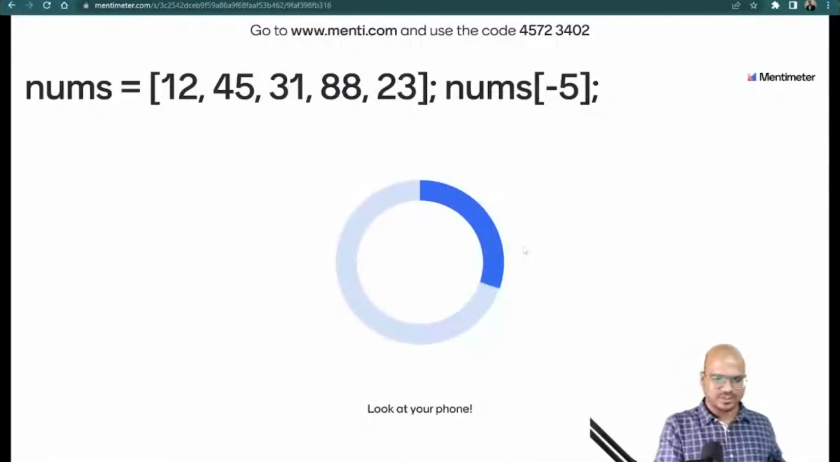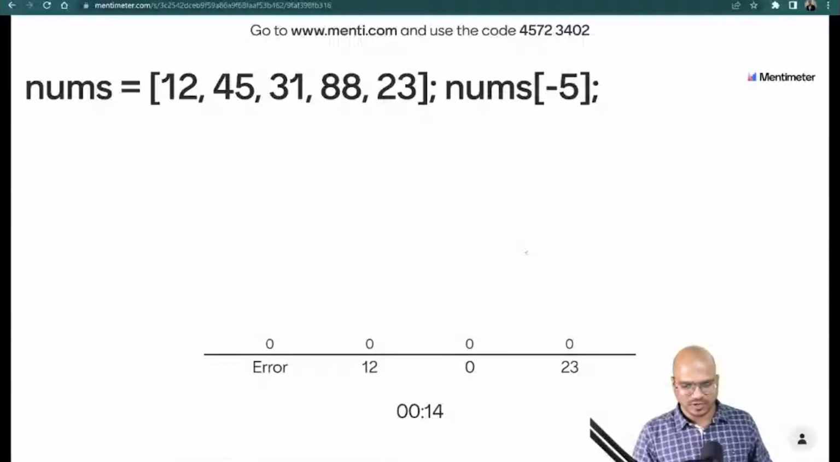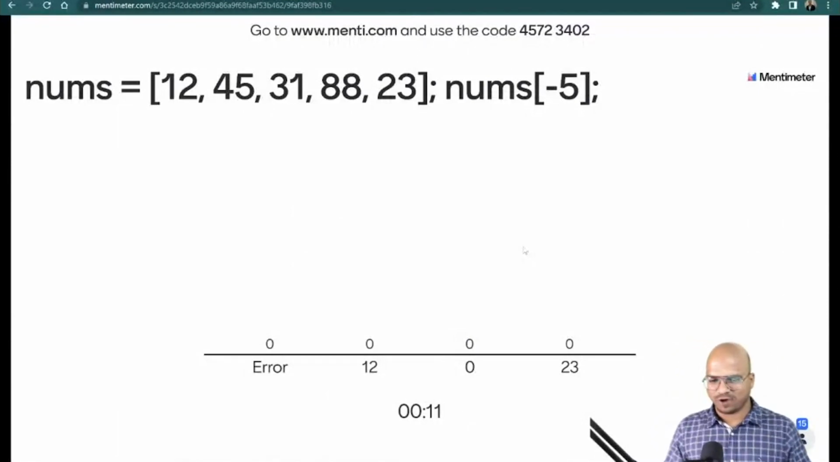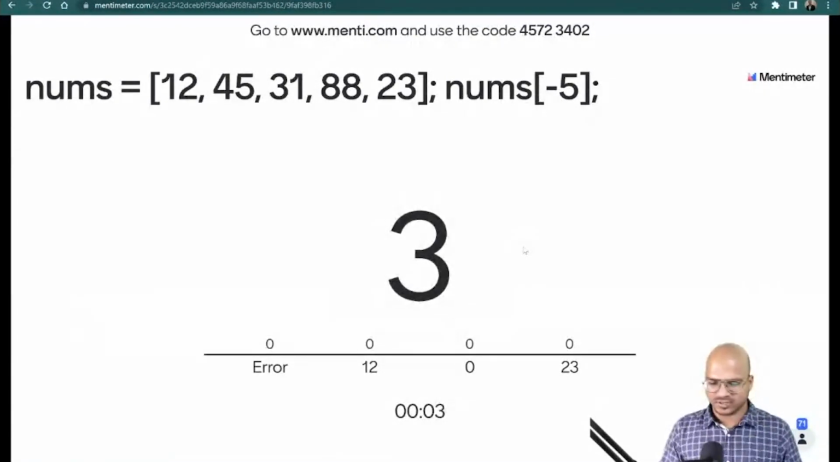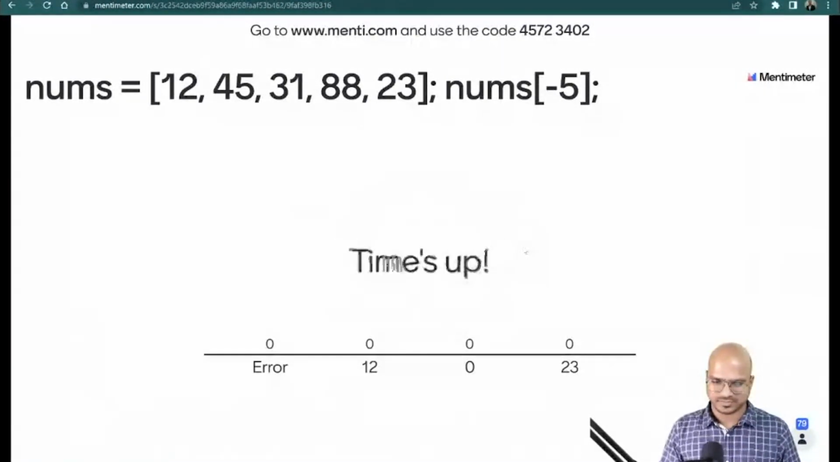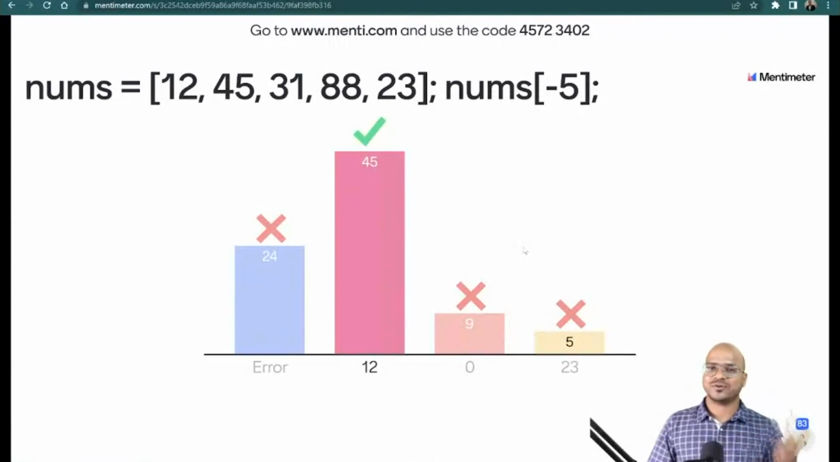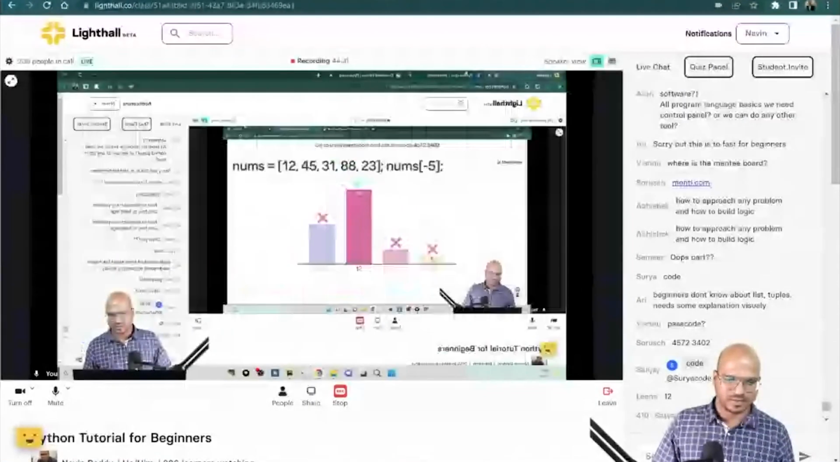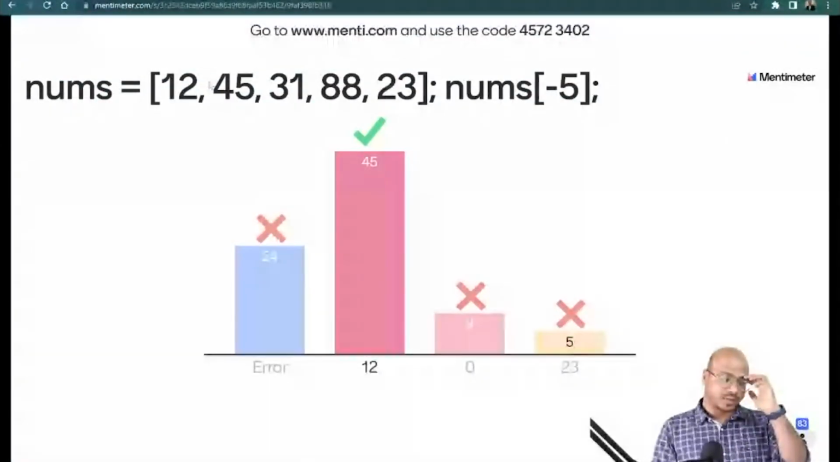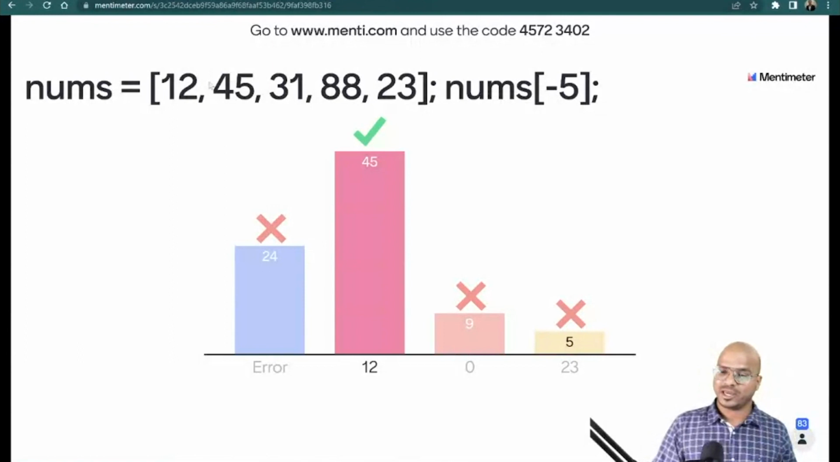Okay, so you have a list of values here in nums, and we're trying to fetch nums of -5. Let's see what you're answering. 3 seconds more. And time's up. I know this is a weird question to go for because we have not talked about this, right? We have talked about 0, and positive values, but we have not talked about negative values, and that was intentional. So let's try to understand why 12 is the right answer.